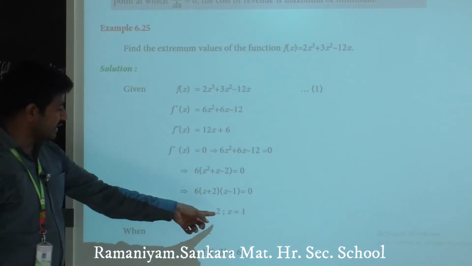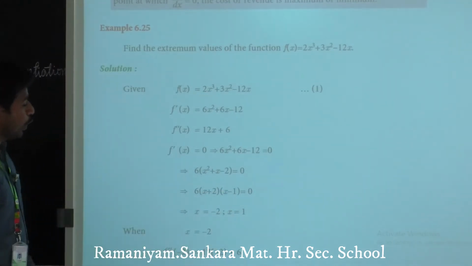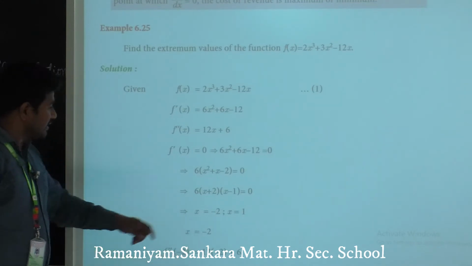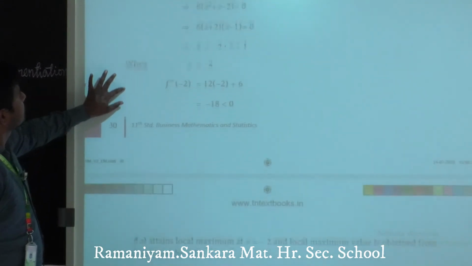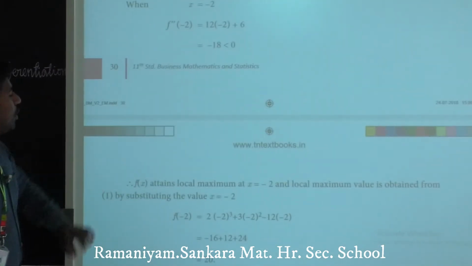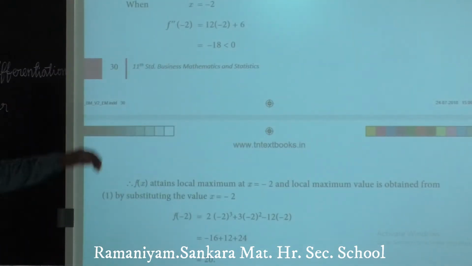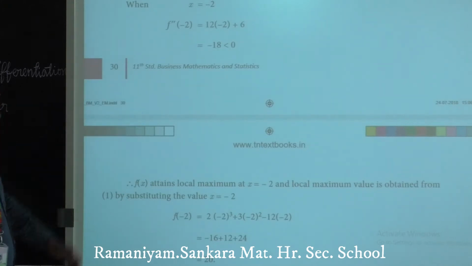Here x equals to minus 2. Here x equals to 1. Okay. First we have to apply the value of x. Listen. We found two values, x equals to minus 2 and x equals to 1.